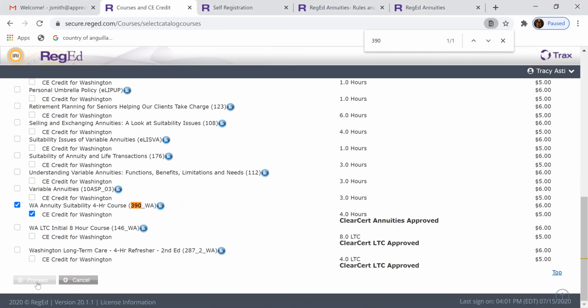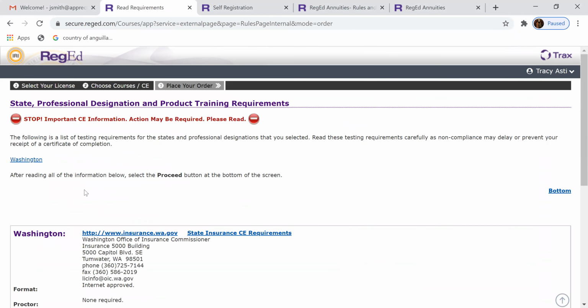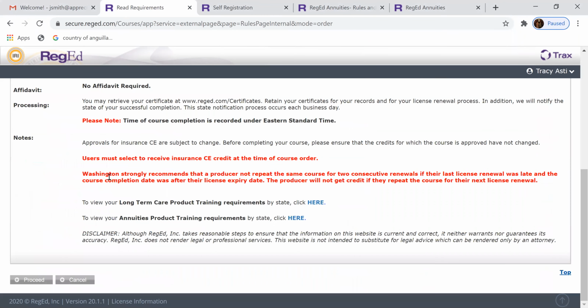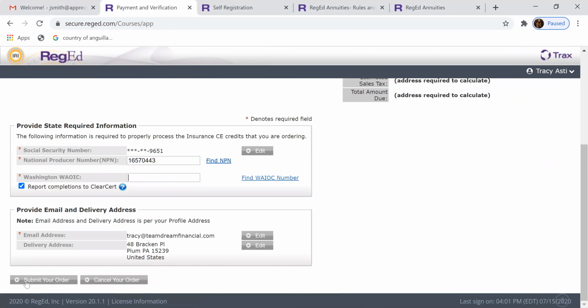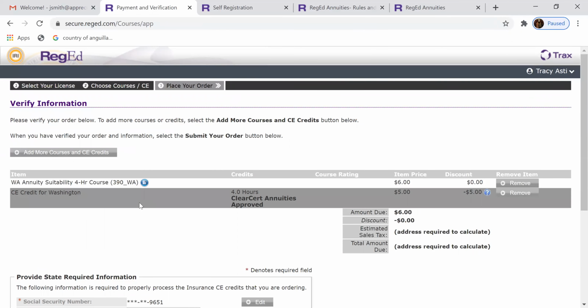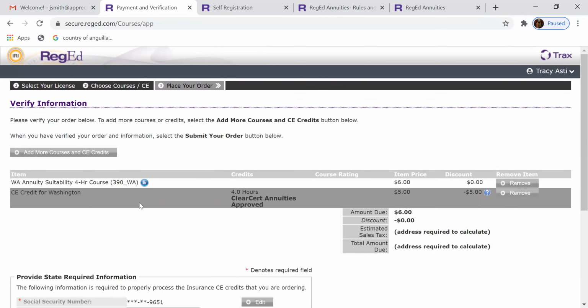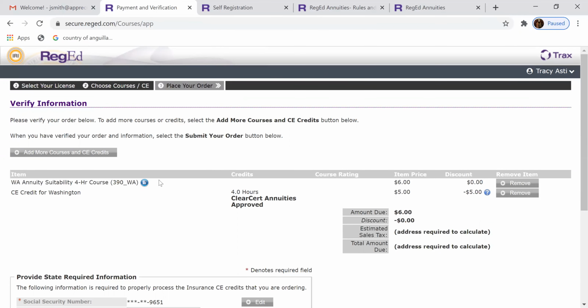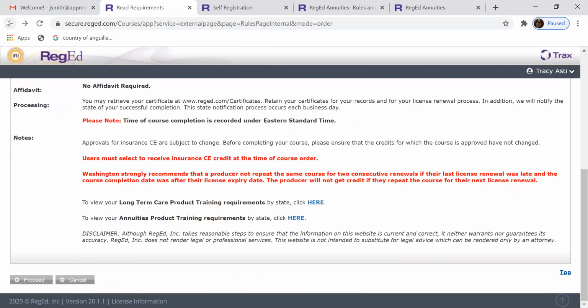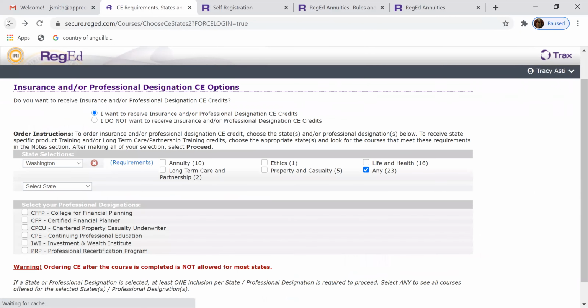So once you have your courses selected, you'll come down and click proceed, and it's going to give you your state information. Scroll down and click proceed, and it's going to ask from this point on for your basic information of your account and what payment method you want to use. So once you have this completed, we can go back home. And I just want to show you what a completed course looks like.